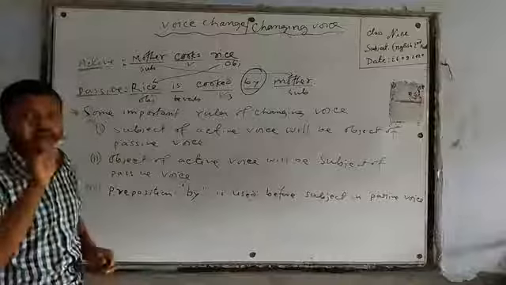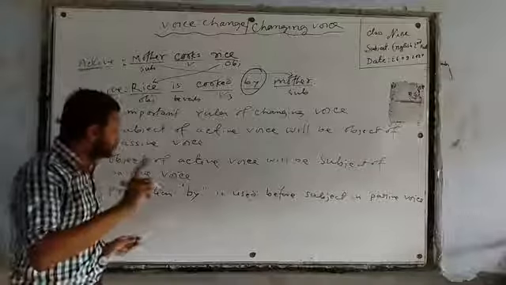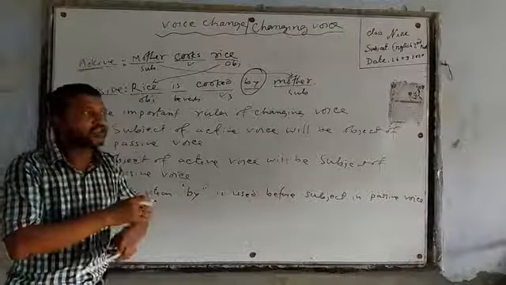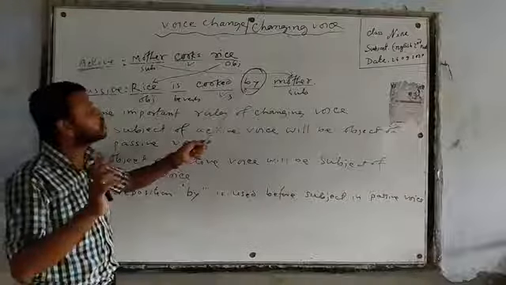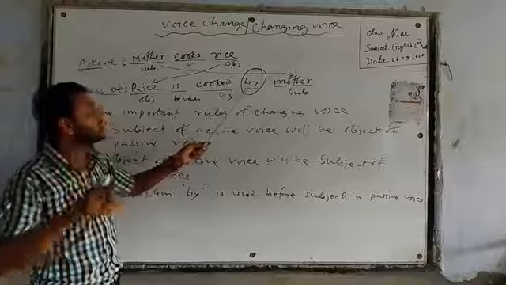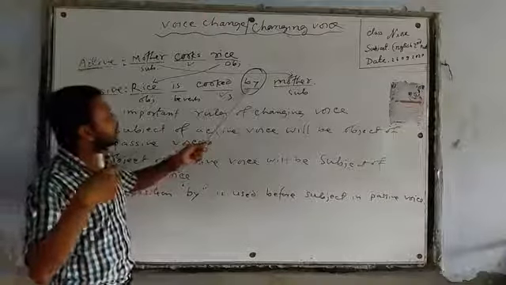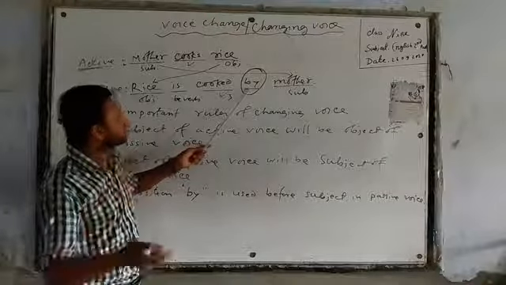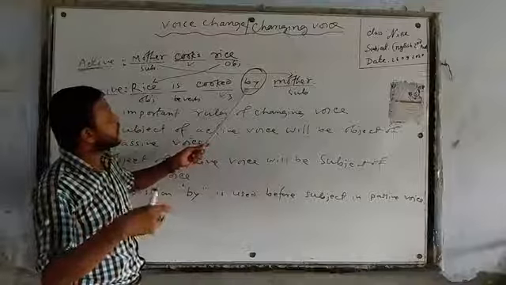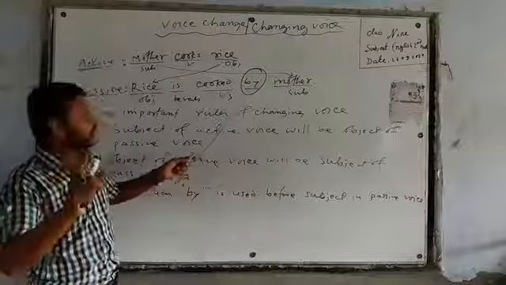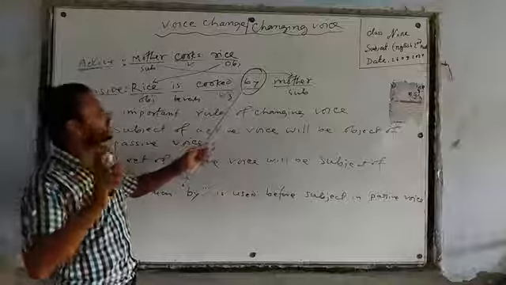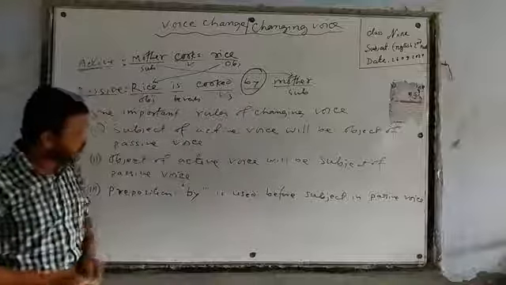But you should bear in mind that by is not always used. Sometimes we can use in, with, and other prepositions. But most of the time by is used here. Okay, understand, dear learners?